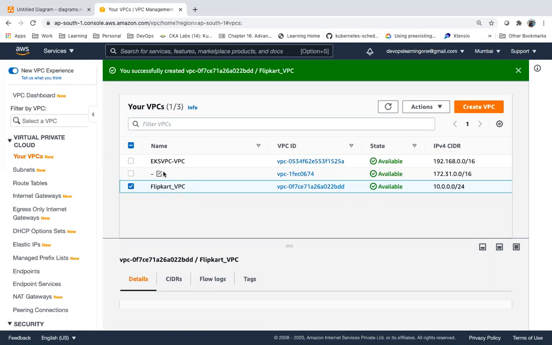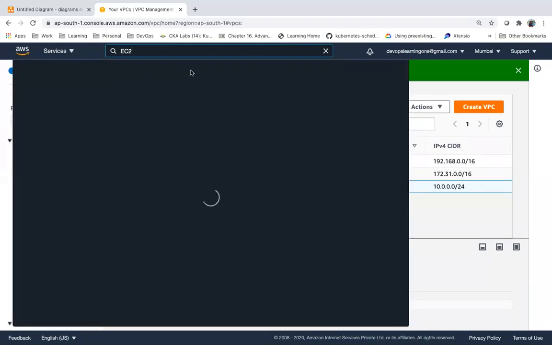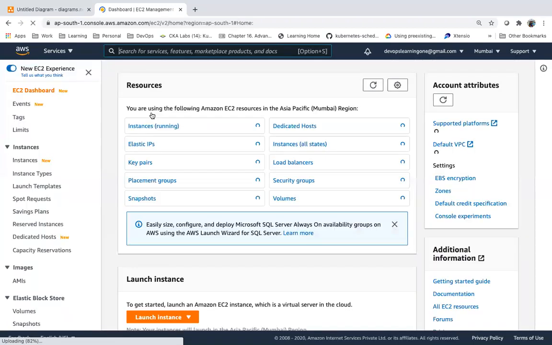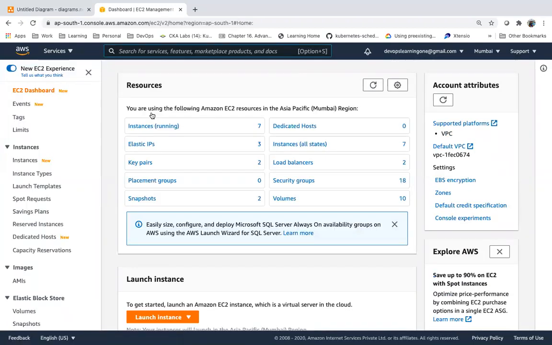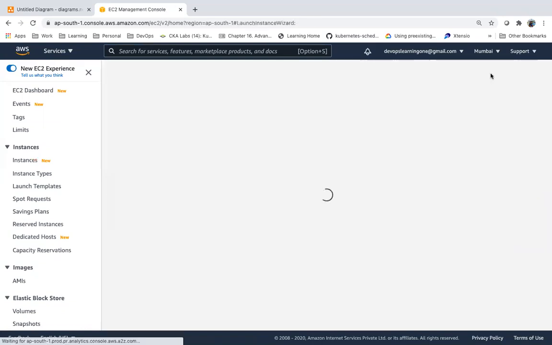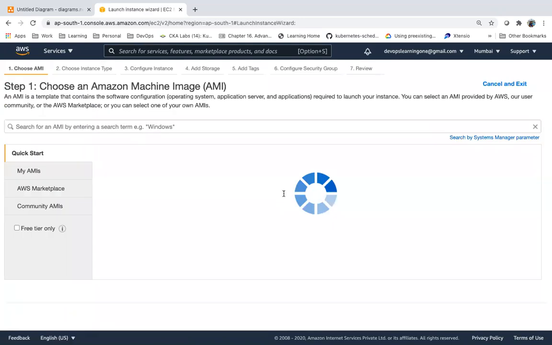So this is my VPC now. Can I create servers in this VPC without creating subnetworks? Will it allow? Let me go to the EC2 section. So now I want to create a server for Flipkart, an application server for Flipkart.